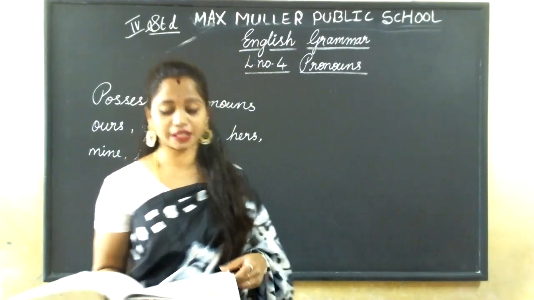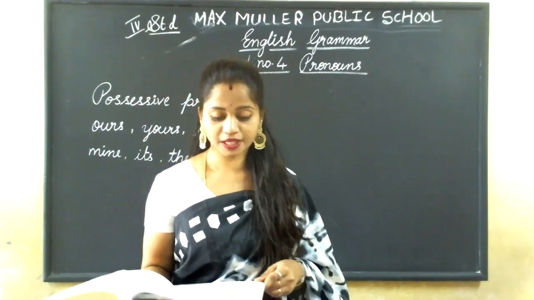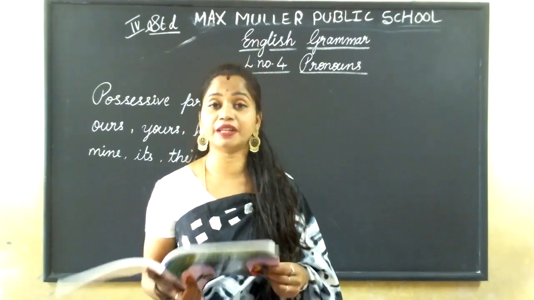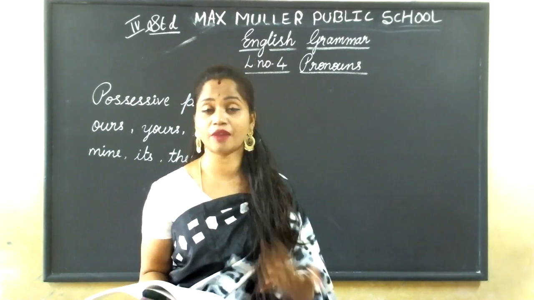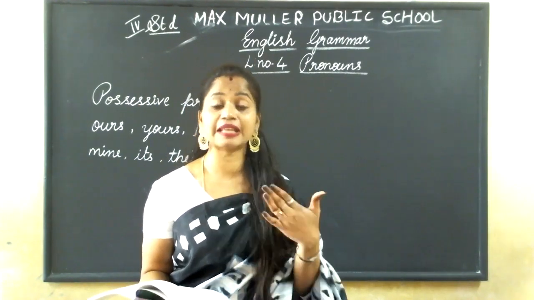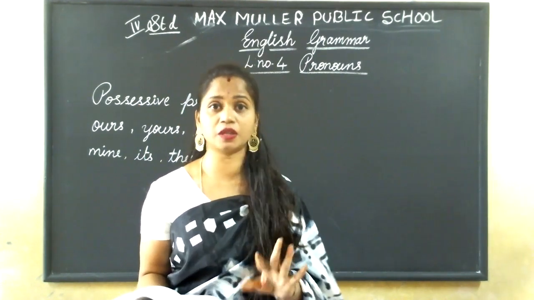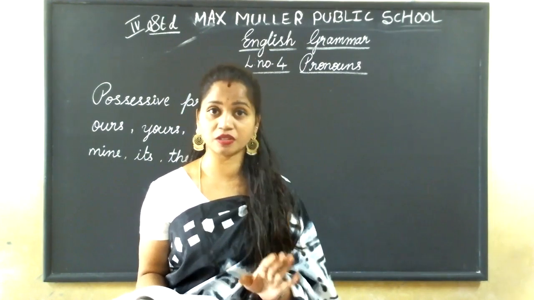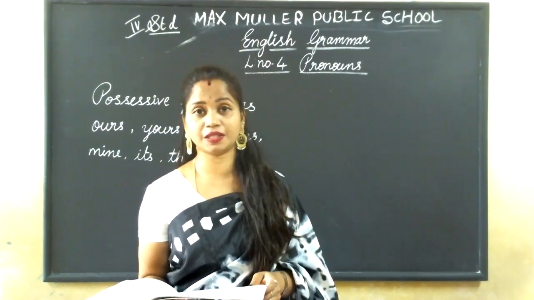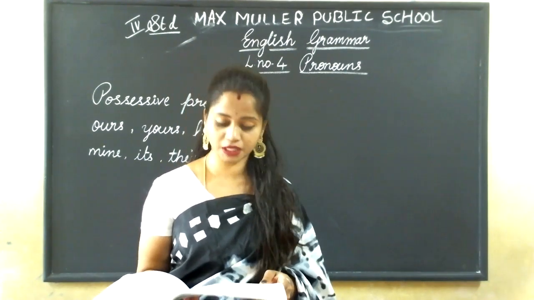Okay? See, we'll read some examples also. This is our house. This house is ours. This house is ours, means it is our house, right? It is yours only, not your friends', it is yours only, right? See, this house belongs to us. This is your book. This book is yours.